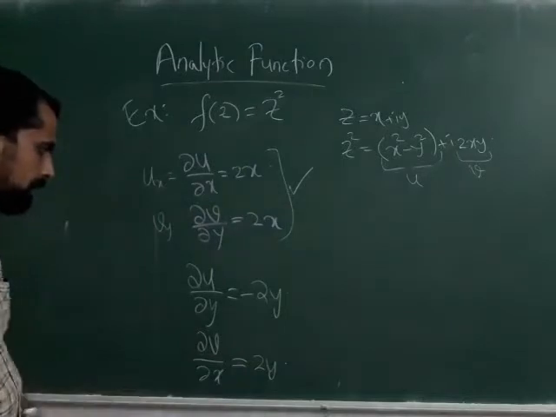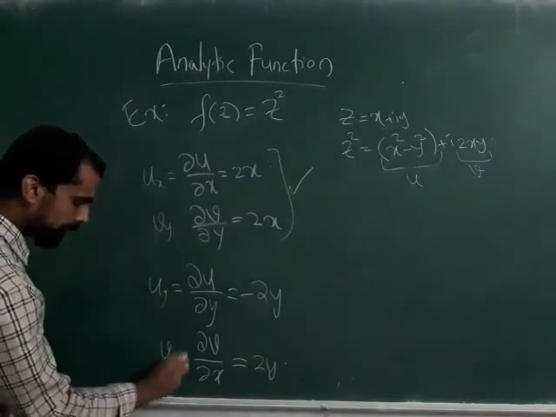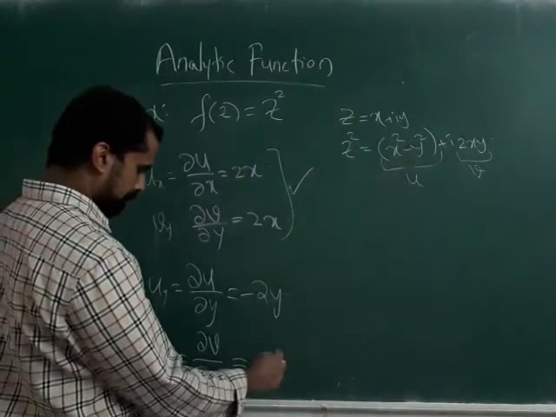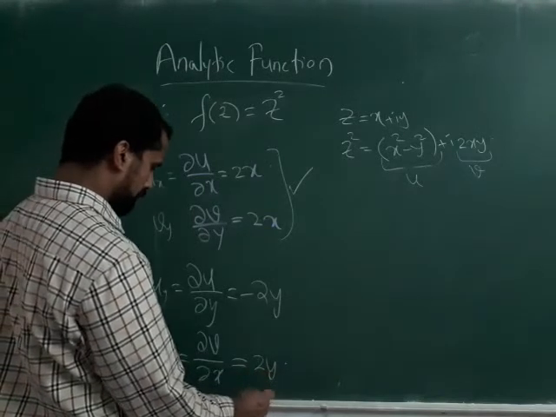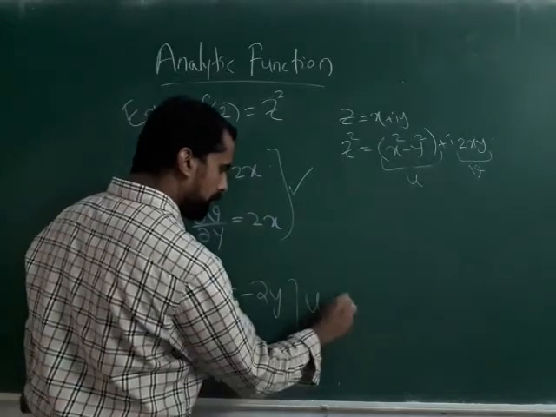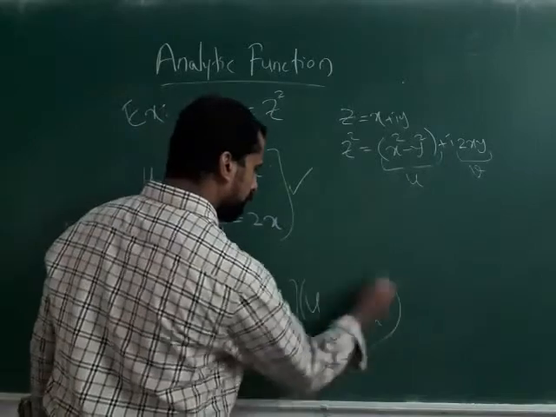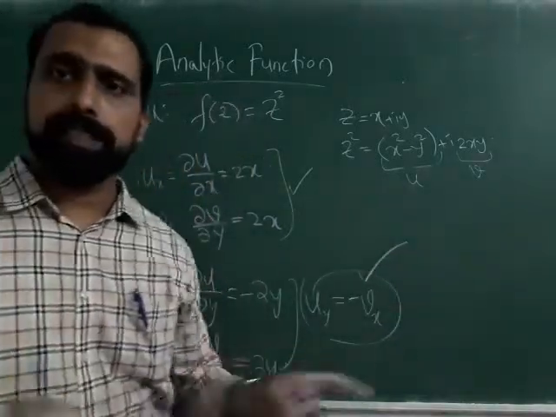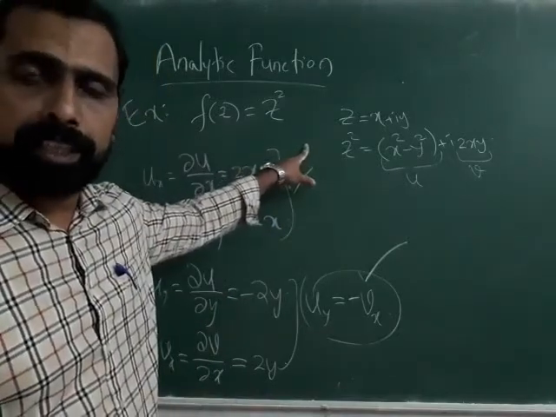So this is u y and this is v x. This will be fine because u y is equal to negative of v x. So your second condition is also satisfied.